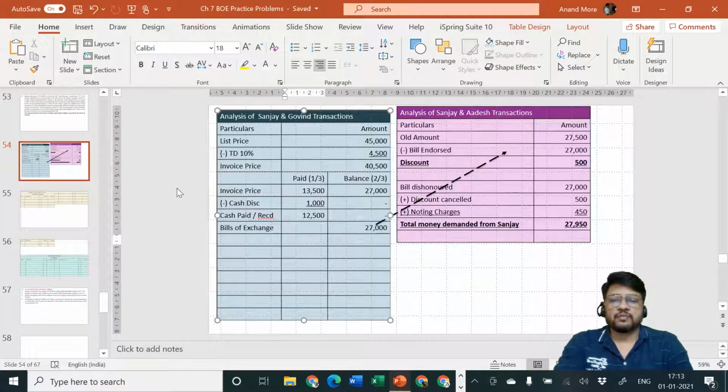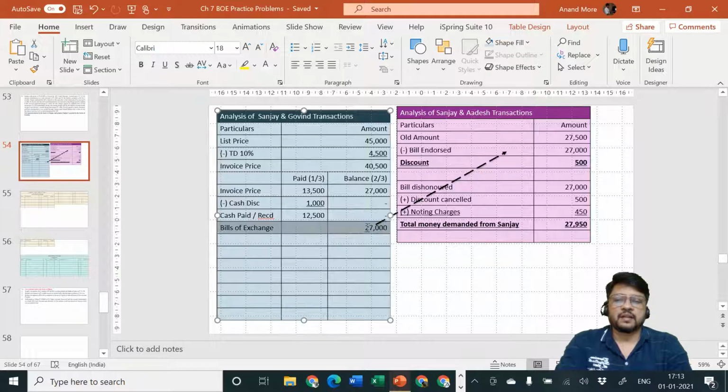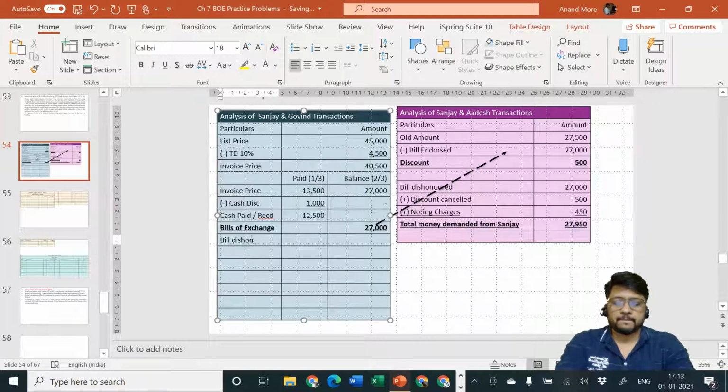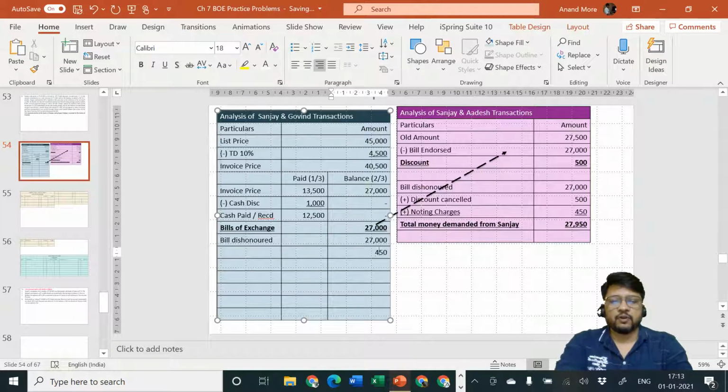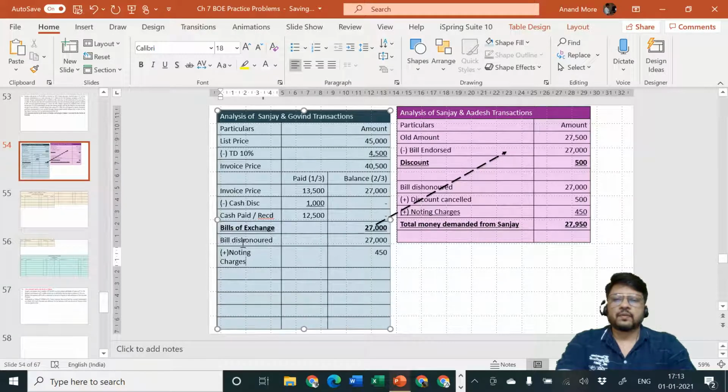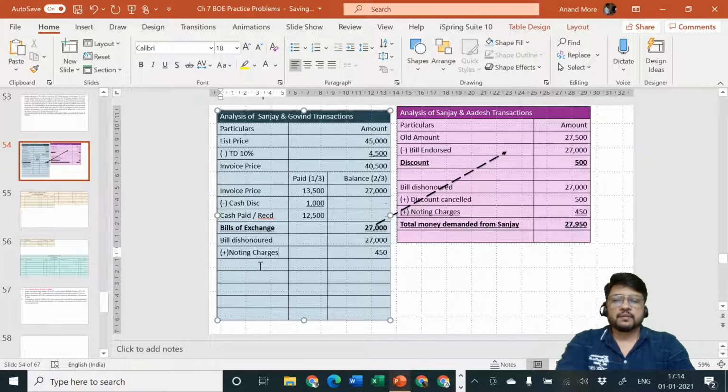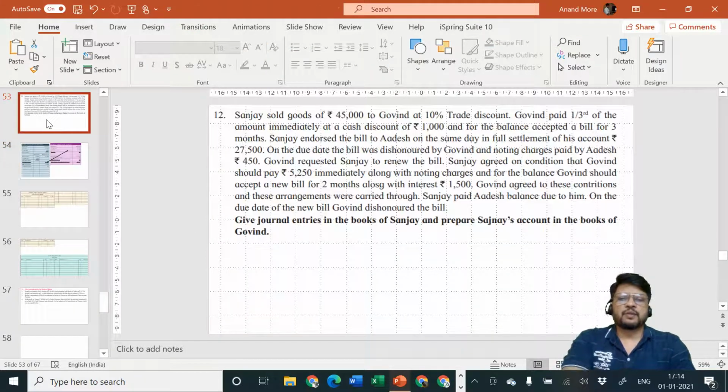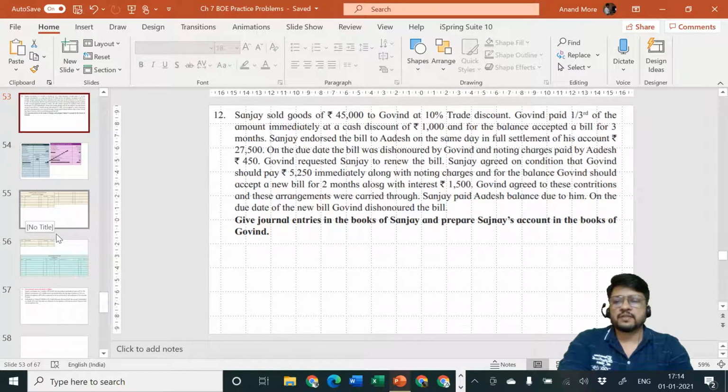So we'll specify bill of exchange is 27,000. Let me consider that here the first transaction was over, and then bill dishonored. 27,000 will be demanded, plus 450 will be demanded for noting charges. Okay, and they have told you some interest was also demanded. How much is interest demanded? 1,500. Okay, so 1,500 rupees is the interest which is demanded.